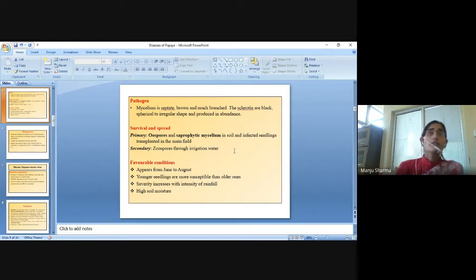What are the favorable conditions for the pathogen? The disease appears from June to August. Younger seedlings are more susceptible than older ones. Severity increases with intensity of rainfall and high soil moisture.